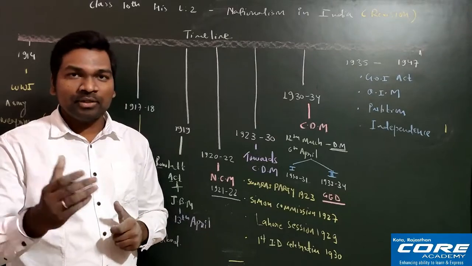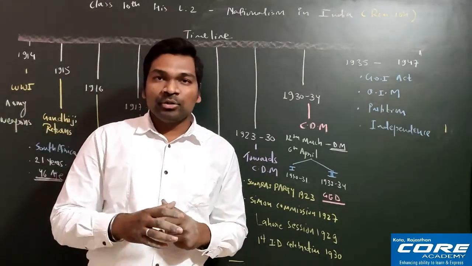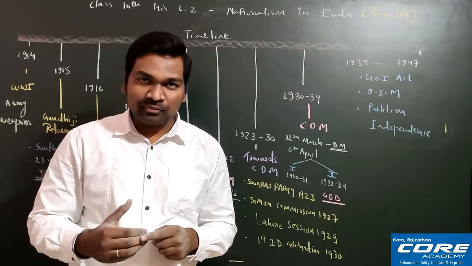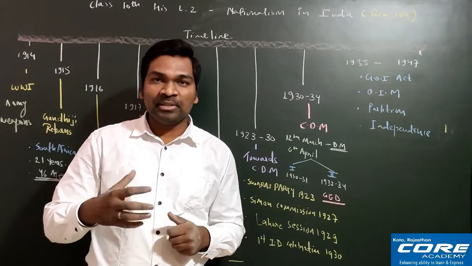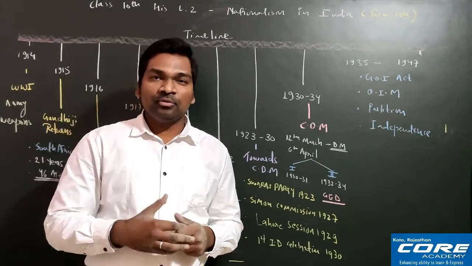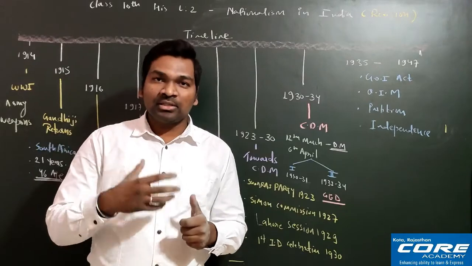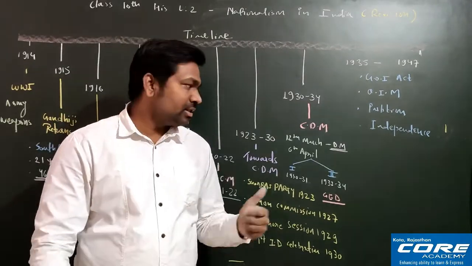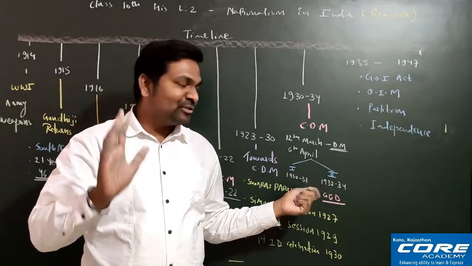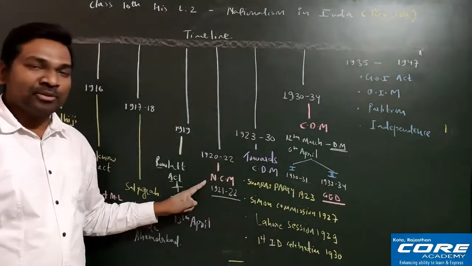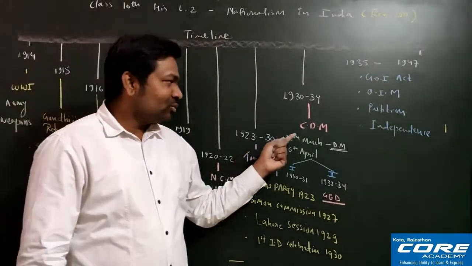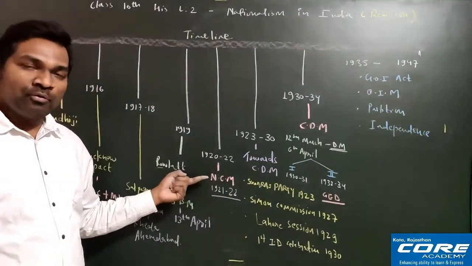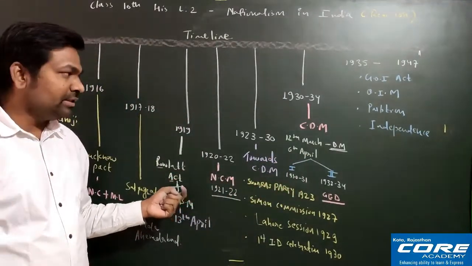After that, the next very important thing is women. Women can be taken in two parts, urban women and rural women. Rural women were coming from rich peasant families, and urban women were coming from high caste families. They protested a lot and gave great support in the entire civil disobedience movement. This is also one difference between the civil disobedience movement and the non-cooperation movement. In the civil disobedience movement, women participated very actively, but in the non-cooperation movement, women were very passive.